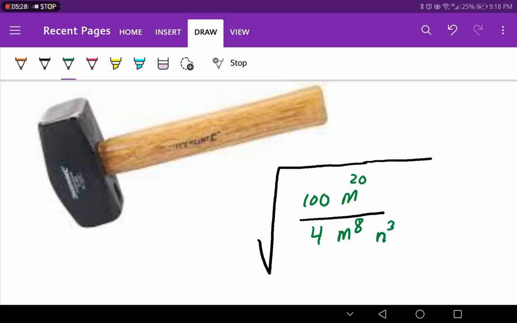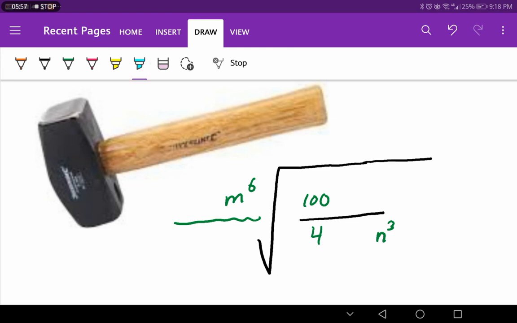And the same thing we do here. We have 20 m's up and 8 m's down, so I will cut the 8 m's from here and it will be 12. This is the first step. The second step, I know this is an even power, so I will erase it and write m with power 6 outside. I will draw a line like this and write m with power 6.